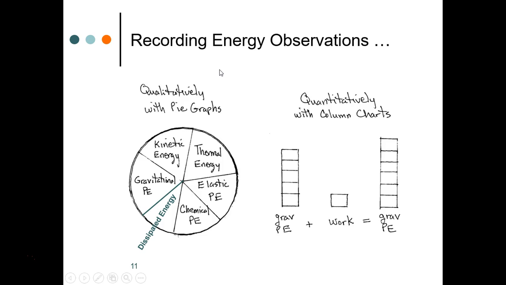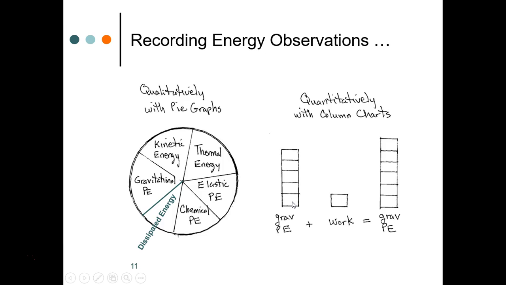Let's learn 2 ways we can record our energy observations. These are both qualitative and quantitative. Qualitatively, we can use pie charts to show the relative amount of energy stored in each of the 6 storage mechanisms. The larger the slice of the pie, the more energy that's in that specific mechanism.